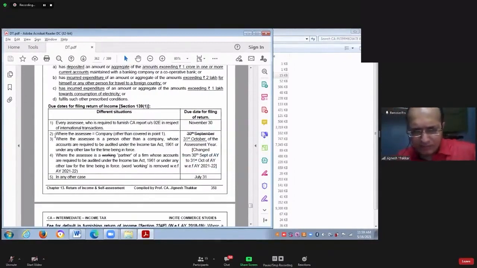In which case? Where the SSE is a company not covered in point number 1, meaning they have not entered into any international transaction. Number 2, where SSE is a person other than a company and their books of accounts are required to be audited as per section 44AB of the Income Tax Act.